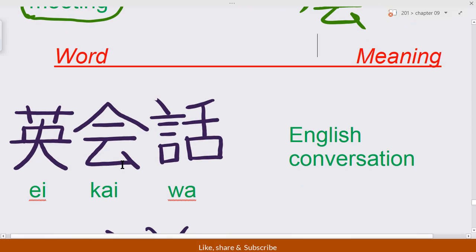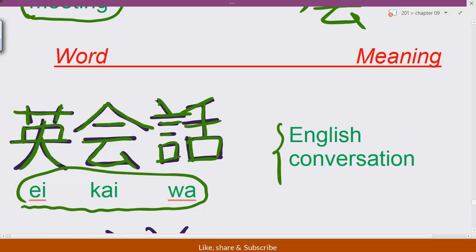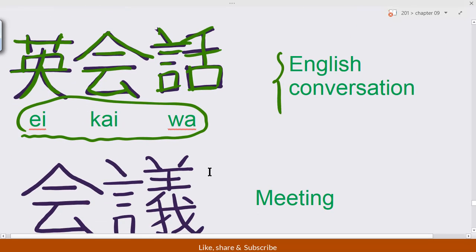So word and meaning. Ei kai wa. That means English conversation. So ei. Here is how to write it. Ei. We know already kai and wa. Ei kai wa. That means English conversation.